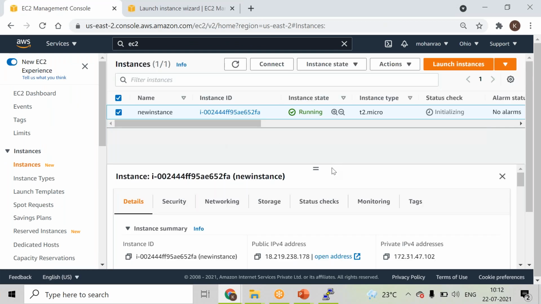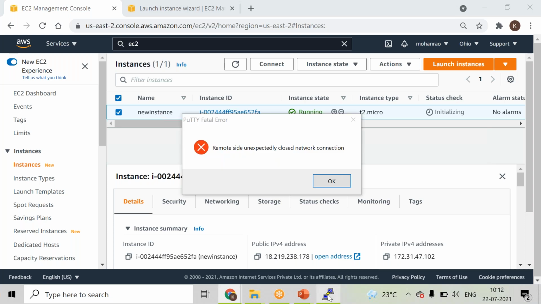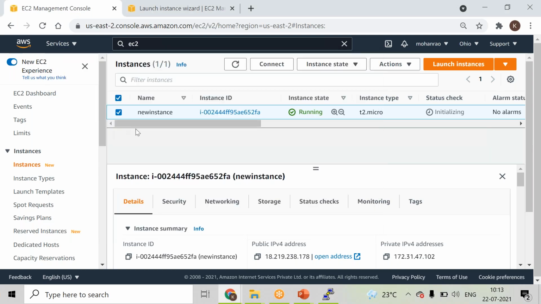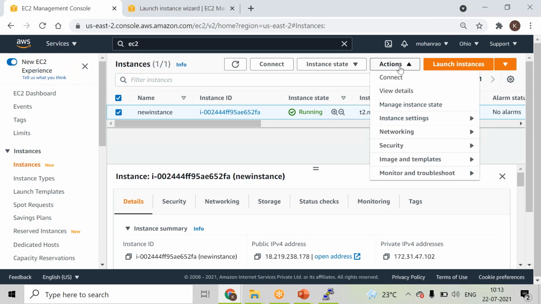right? So very easy. So whatever the packages or whatever the dump you want to, you basically try to go ahead and interact through the shell whatever you are having, and then you will install everything related or needed on your environment, right? So once this is done, once your instance is ready with all of your requirements, then it is very simple. We'll go to the actions, images and templates, and then create the image from here, right?